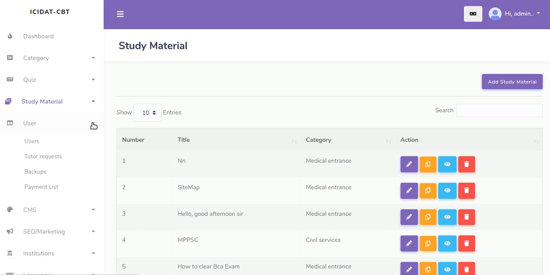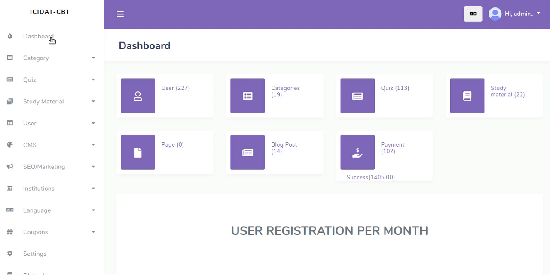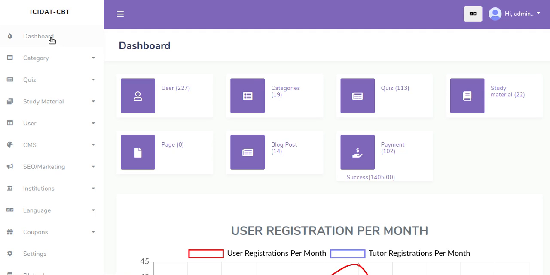So here, users, set up users and the payment list and the membership list. You do settings here and setting on your institutions, your language, and so on and so forth, is a very powerful CBT software. You can click allow, like I said earlier, forward and backward, allowed or not, create category, you can randomize questions, you can allow the display of results to students.